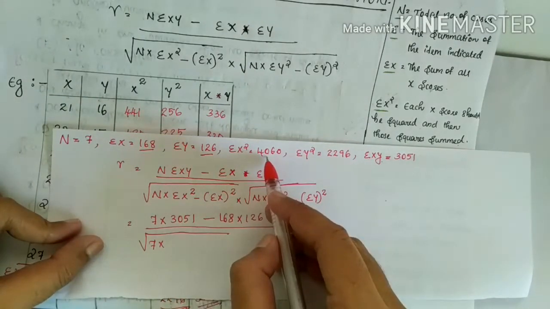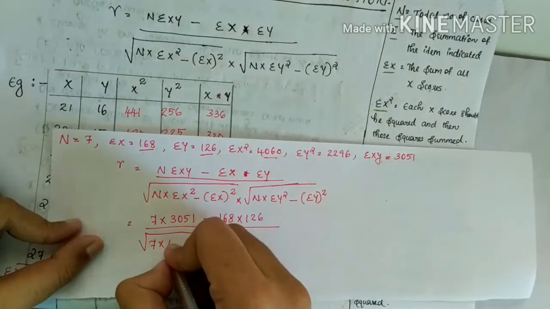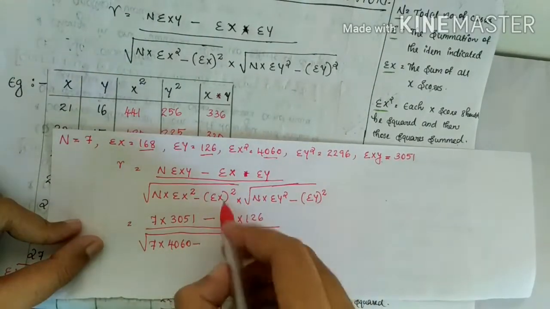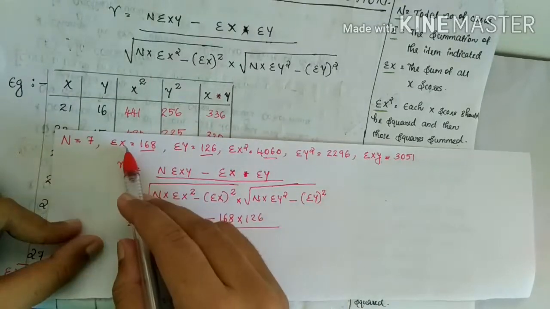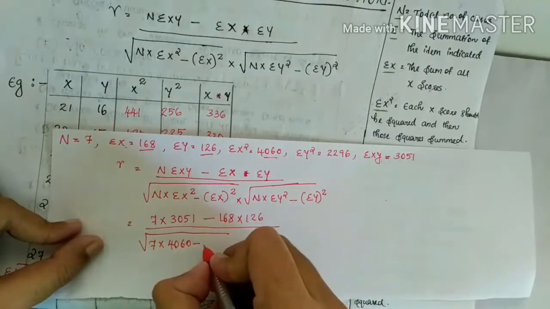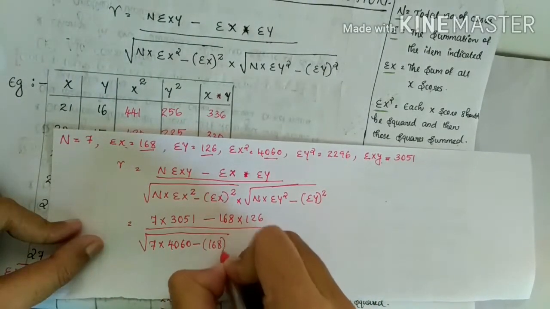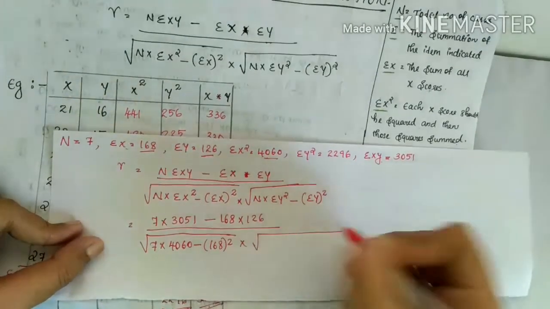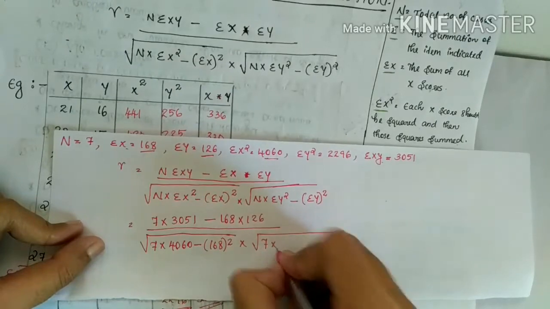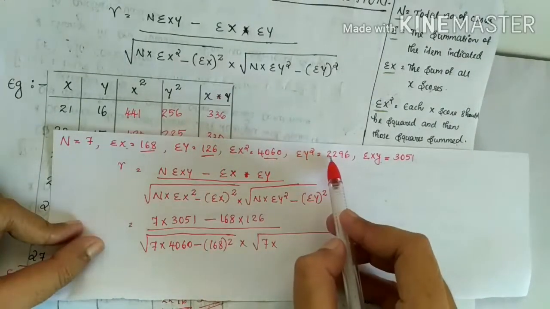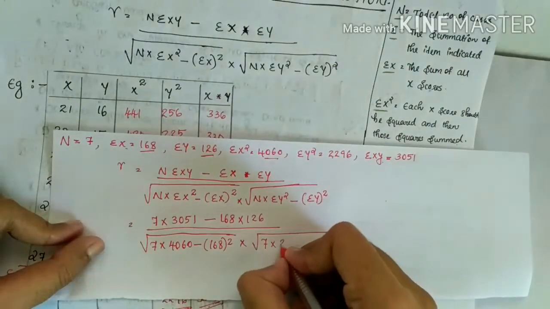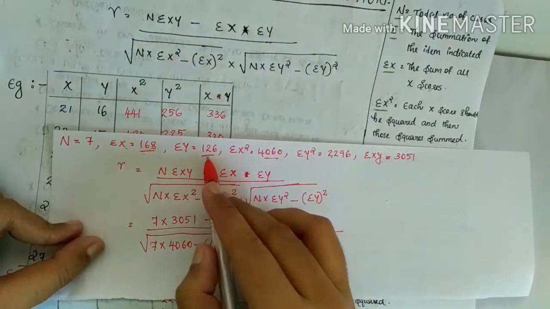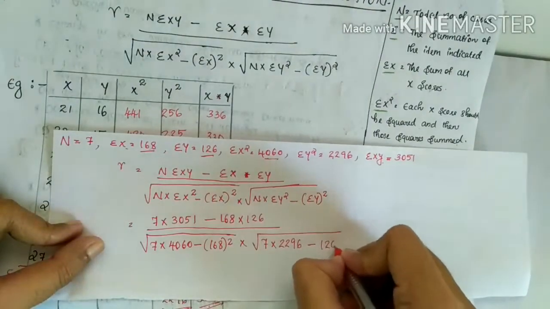Sigma x square is 4060. 4060 minus sigma x whole square. Sigma x is 168, 168 square, into root of n, n is 7, 7 into sigma y square, 2296, minus sigma y, that is 126 whole square.